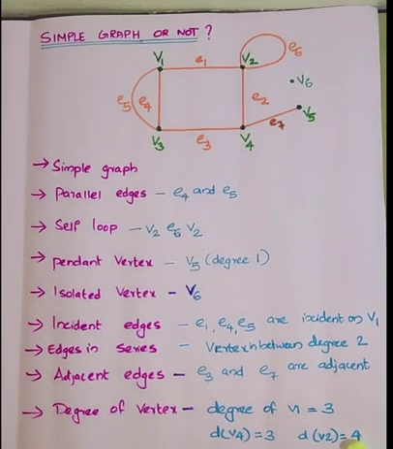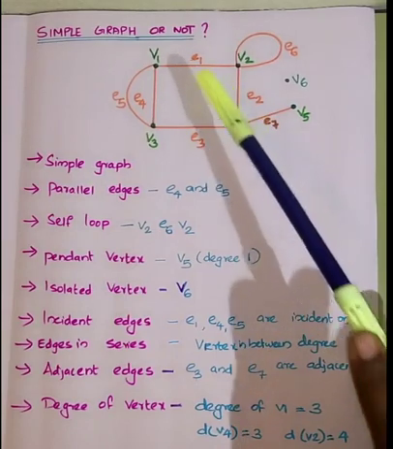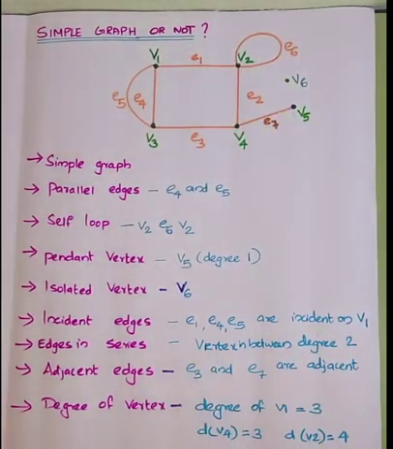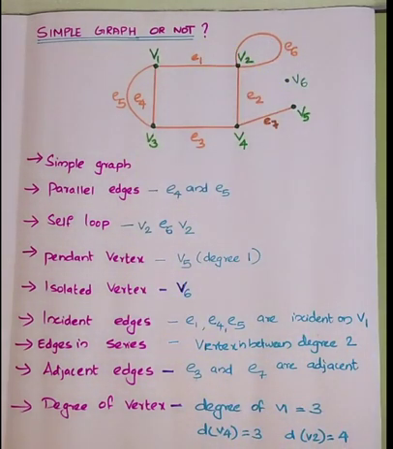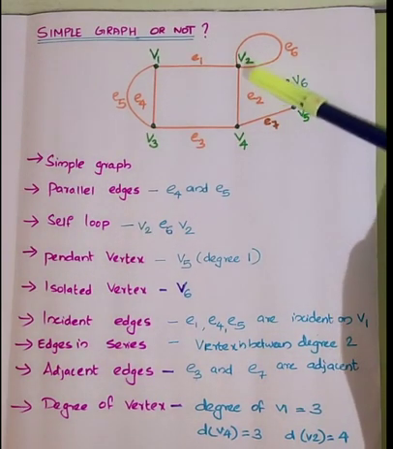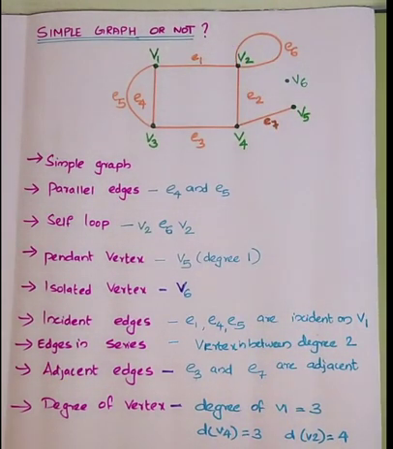And now what is the degree of V2? When you count edges, the edges are E1, E2 and E6. But what happens is E6 starts from V2 and ends in V2. So the degree is counted twice. That means for V2 you have 4 edges incident on it. Okay, and the degree of V2 is equal to 4.